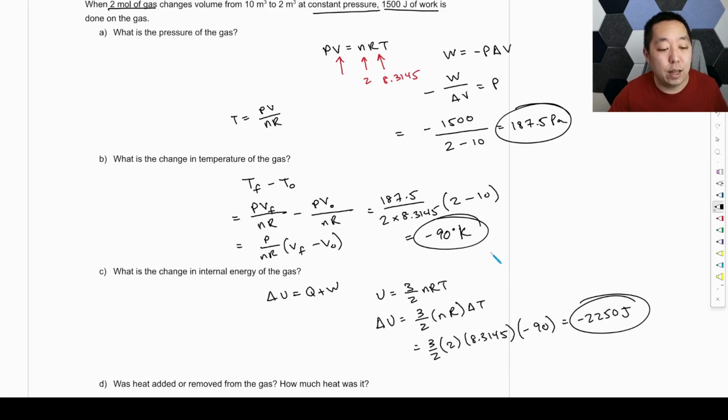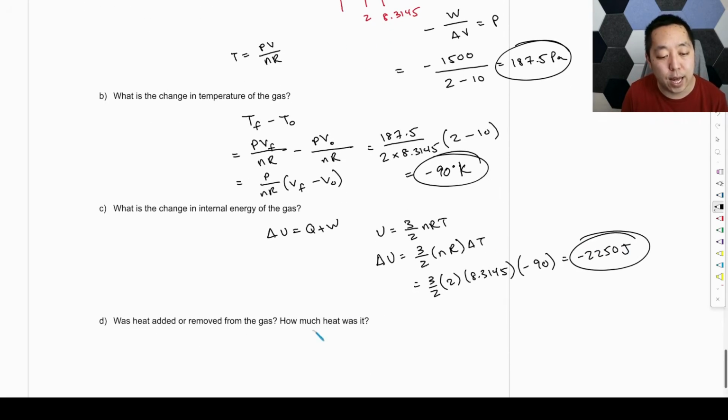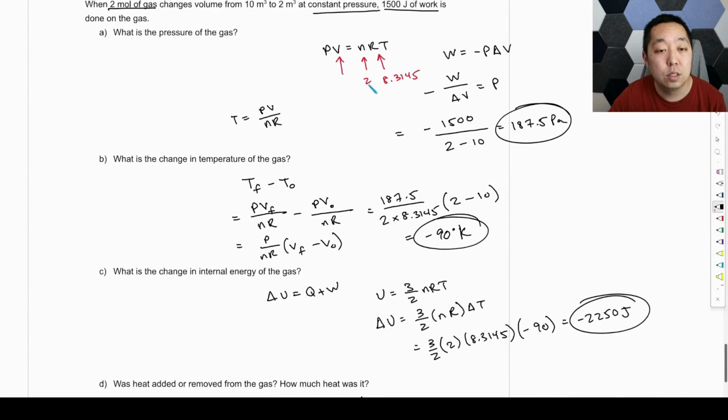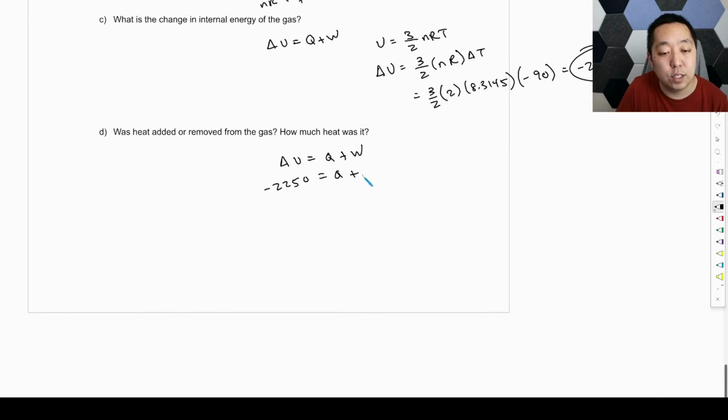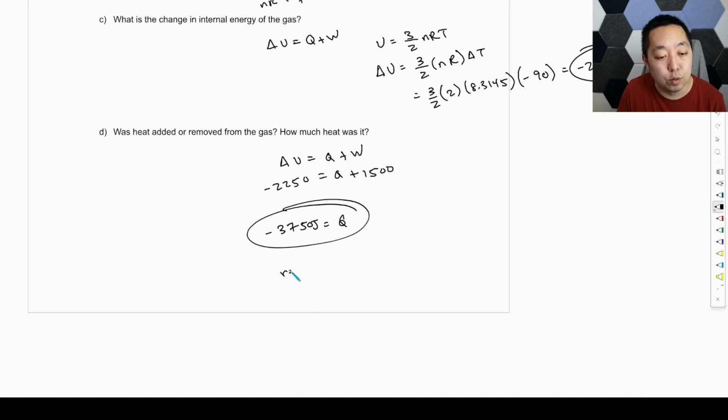And we want to know if heat was added or removed from the gas. So this is where we can look at this equation now, because now we can talk about whether Q is positive. We know the change in internal energy was negative 2250. We know the work was positive 1,500 joules. And so then Q is going to be, you subtract that, negative 3750 joules. And so then we removed heat because Q is less than 0.